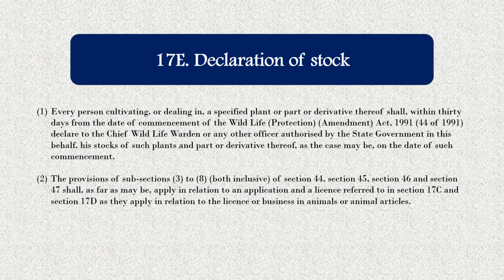So the provisions of subsections 3 to 8 of section 43, section 45, section 46 and 47 apply in relation to an application and license referred to in section 17C and D, as they apply in relation to the license or business in animals or animal articles. So as there were rules for animal articles, those rules apply for plant articles also, like specified plants.